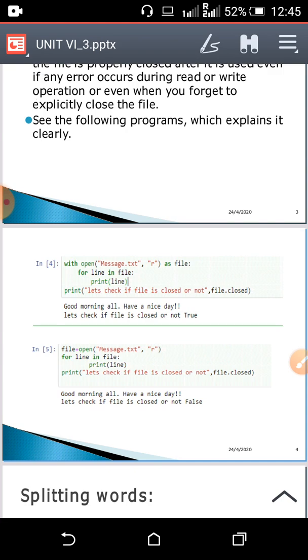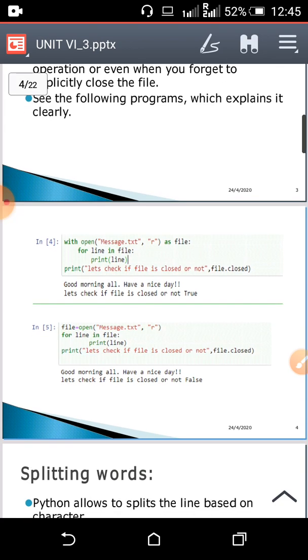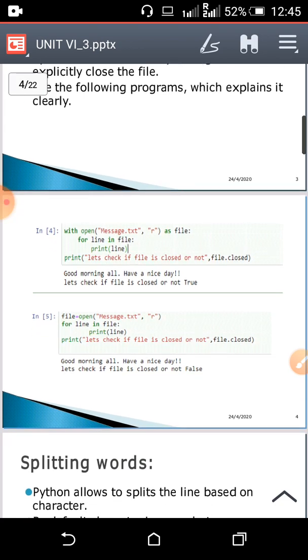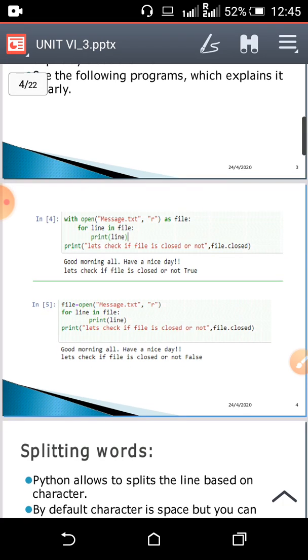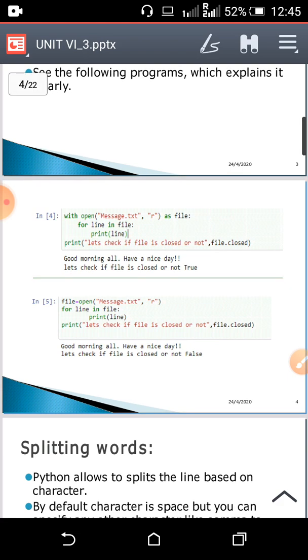Okay, in that I have used a for loop, and I have printed all the lines of that file. Okay, and I'm going to check whether my file is closed or not after my for loop. For that I have used the attribute file dot closed. So see the output. With open message.txt, suppose message.txt has a message like good morning all, have a nice day.